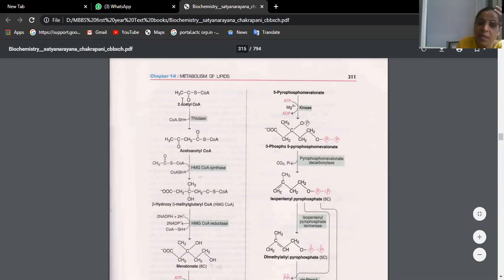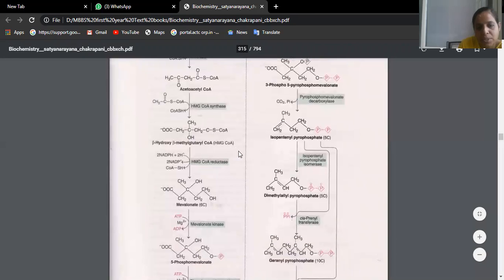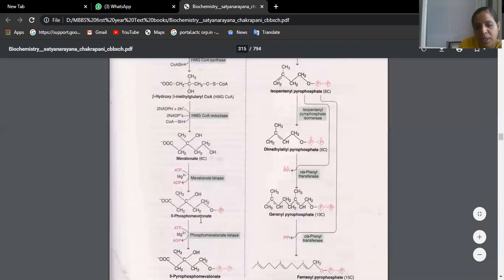So here what you are finding: two acetyl-CoA molecules join in the presence of thiolase to form acetoacetyl-CoA. Acetoacetyl-CoA in the presence of HMG-CoA synthase forms beta-hydroxy beta-methylglutaryl-CoA, HMG-CoA. Now HMG-CoA reductase enzyme converts HMG-CoA to mevalonate. Mevalonate kinase converts it to 5-phosphomevalonate. 5-phosphomevalonate in the presence of